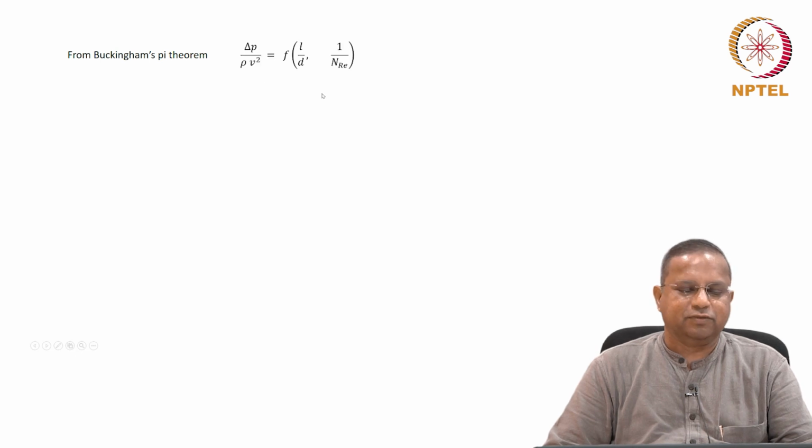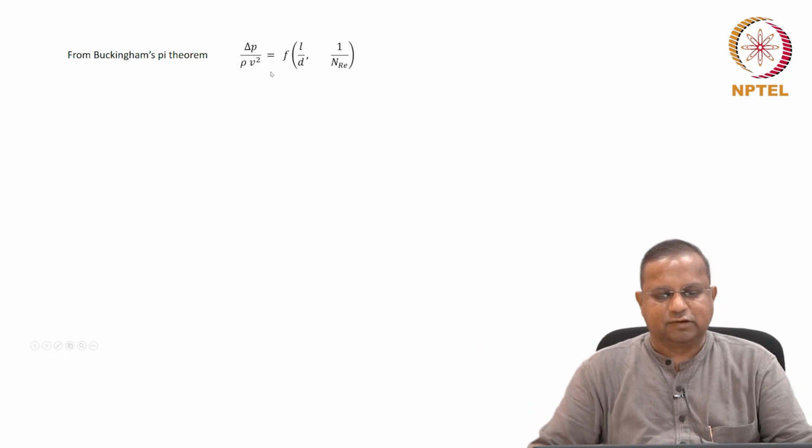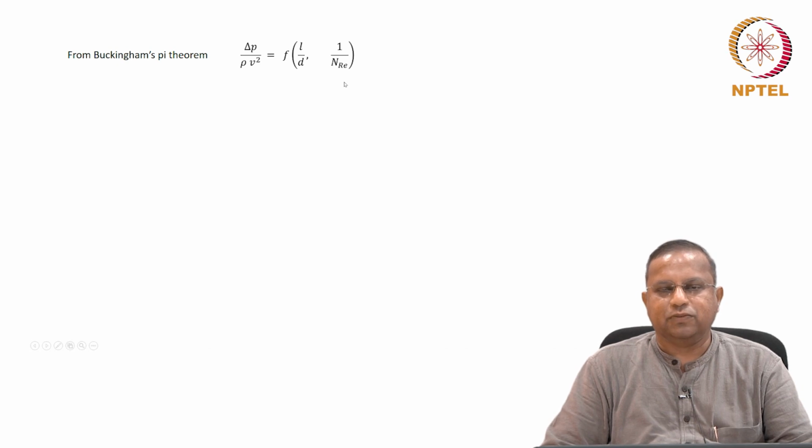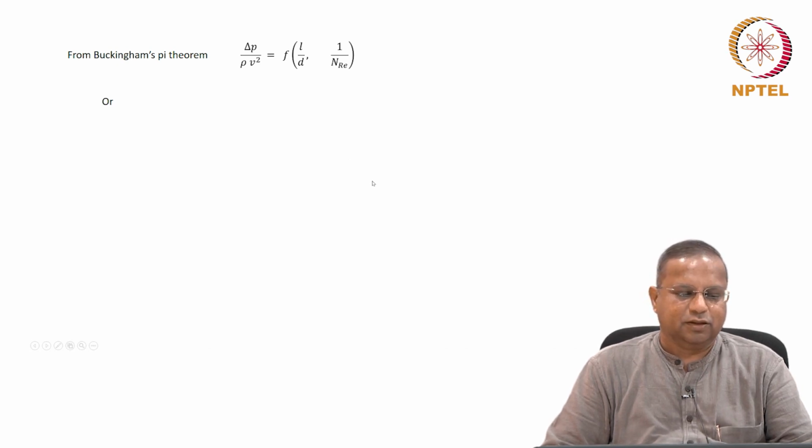From the Buckingham pi theorem, we know that a function of all these 3 equals 0, or we can write this as delta p by rho v squared, pi 1, equals a function of pi 2 and pi 3. So delta p by rho v squared is a function of L by d, 1 by NRE.